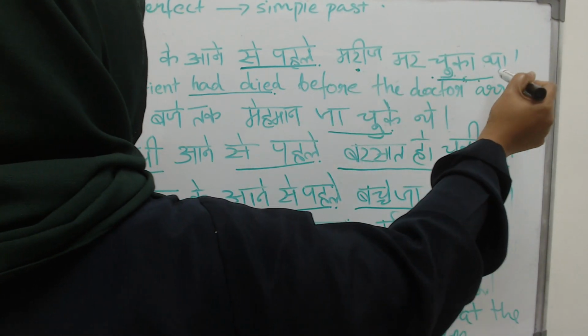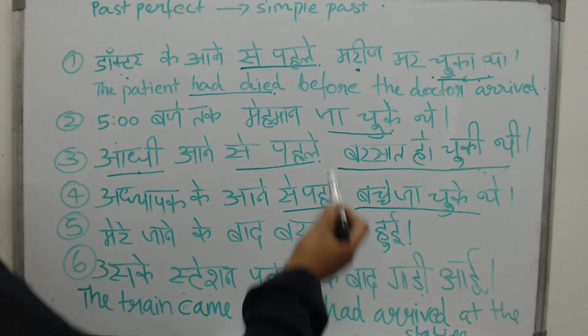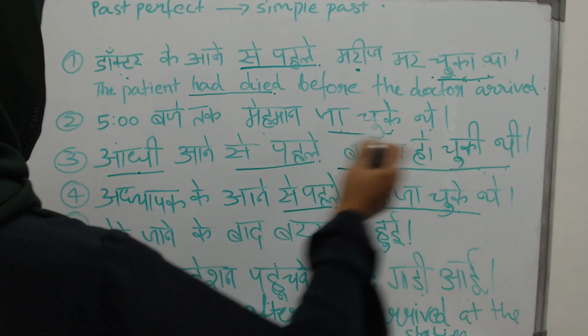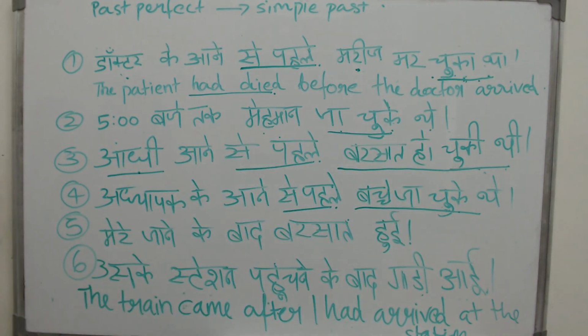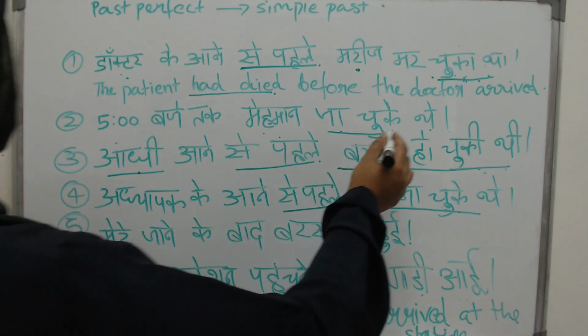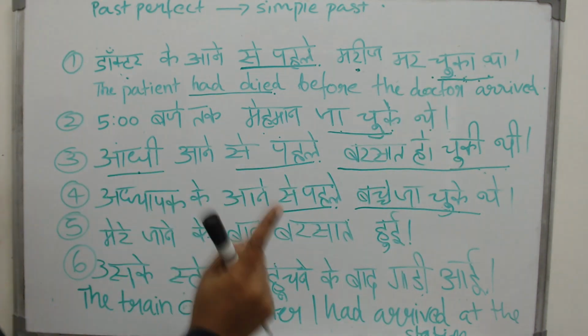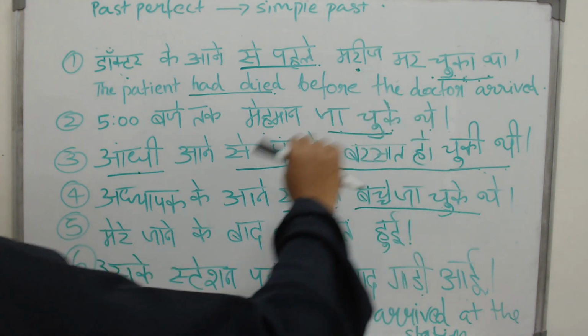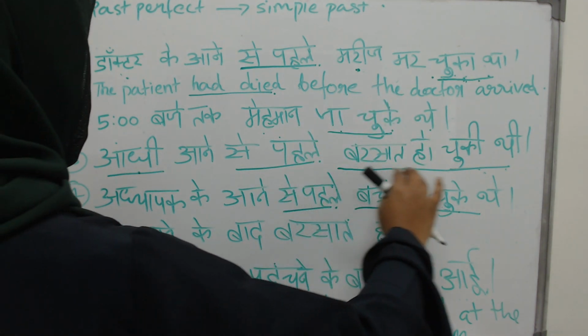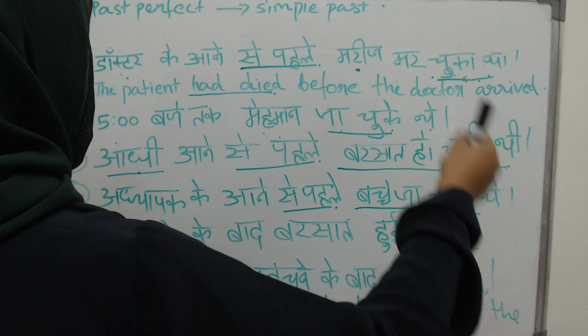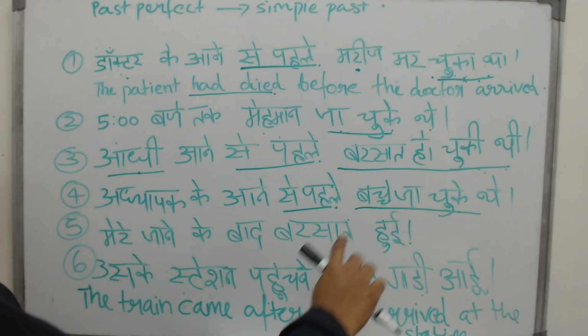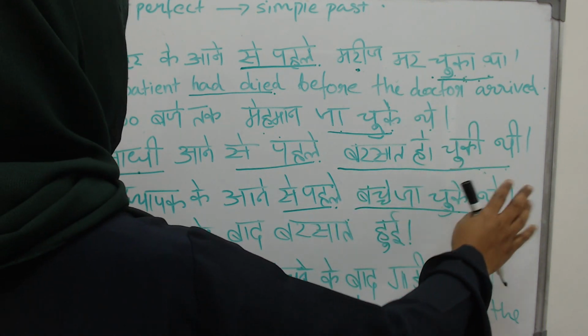The maris is male and he has died. And mehman aa chuke the. Mehman is what? Guests. Lot of them. That is why we say chuke the. If it was just one man, we would say ja chuka tha. And here barsat is female, so we say barsat ho chuki thi. And bacche again plural, so we say bacche ja chuke the.